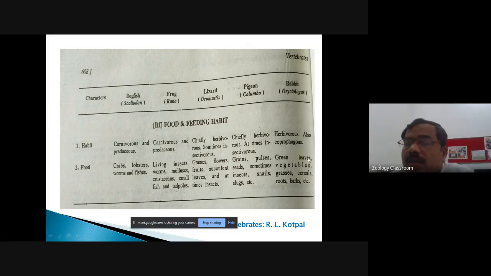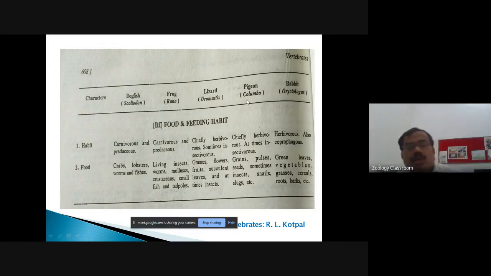While the rabbit generally eats green leafy vegetables, grasses, cereals, roots, and the bark of trees. Okay, so this is all regarding the comparative account. In the